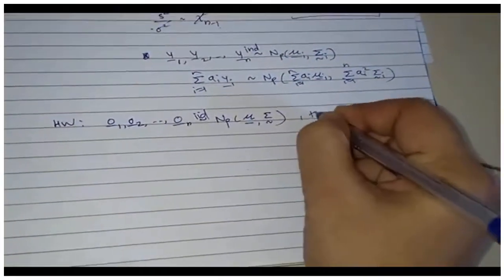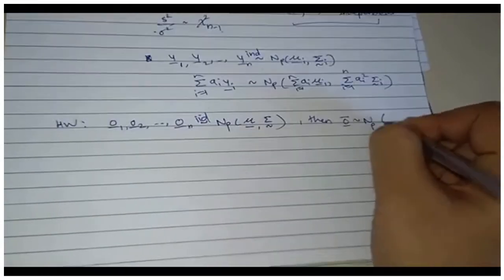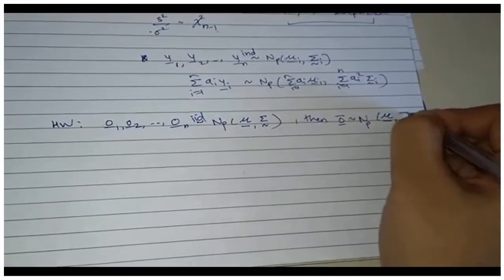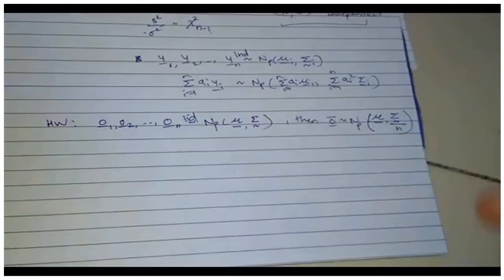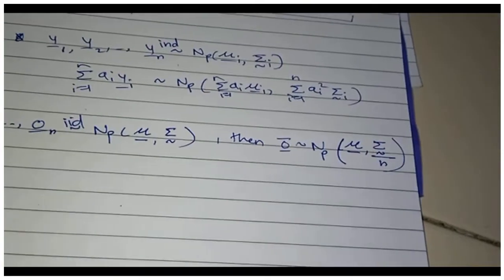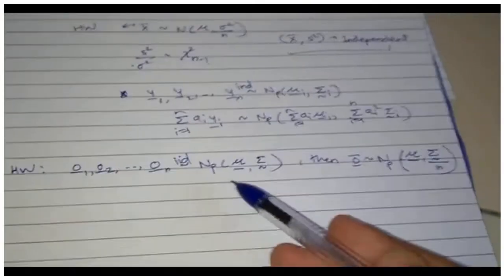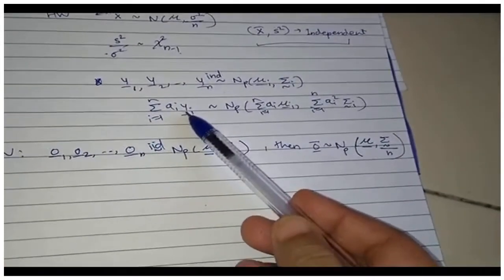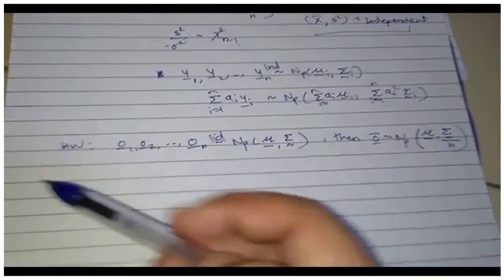Then X bar will have p-variate normal distribution again with the same mean mu and variance sigma by n. As you can see, it is a direct application of this result. I don't need anything else. So this is the homework. Okay, it's very easy.